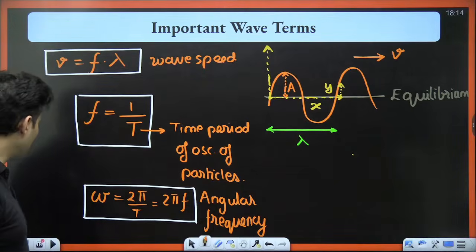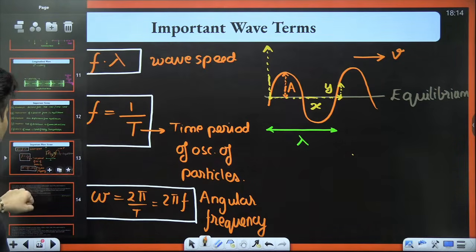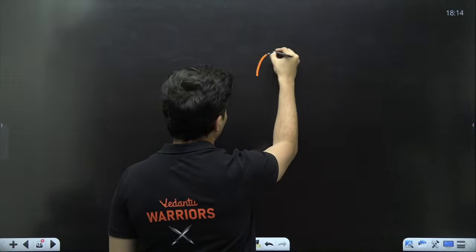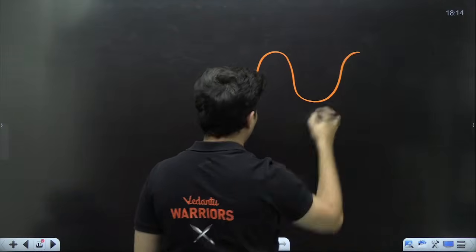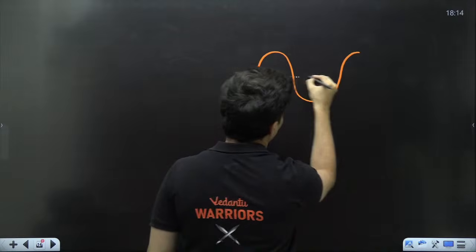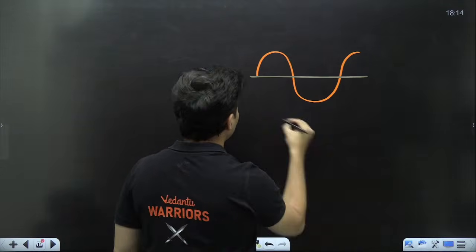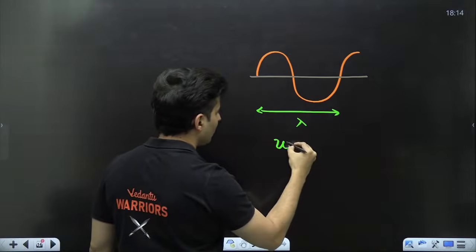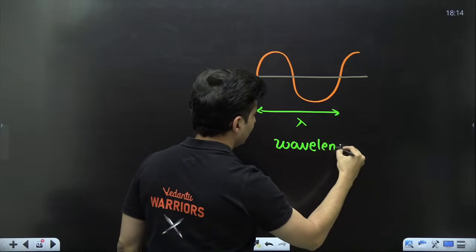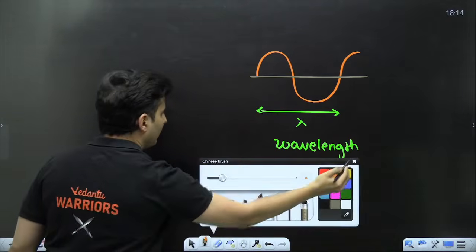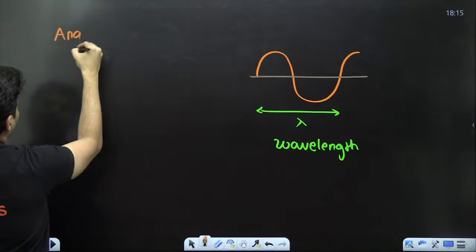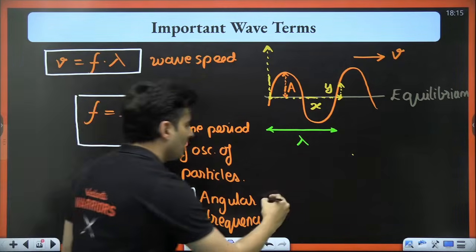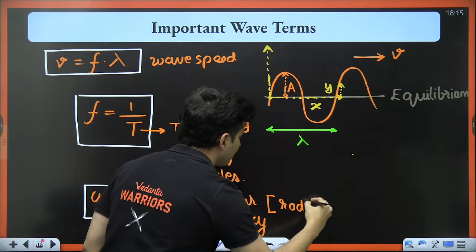All right, great. So keep all these things in mind. These are very, very important. Apart from that, there must be one more parameter which you should know. If you have a wave like this, and I know that from here to here is wavelength. We define one more parameter. Just like angular frequency, which was always measured in radians covered per second,